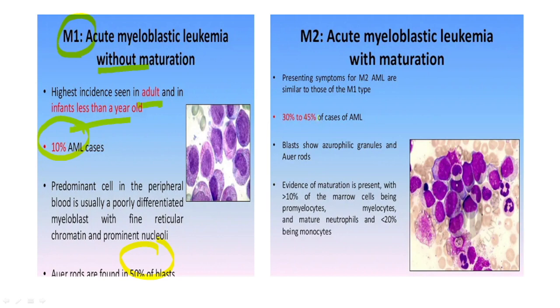30 to 45% of the AML are M2 type, with maturation. They have azurophilic granules in their cytoplasm as well as Auer rods. Auer rods are highlighted better here, and are present more so in this condition. That is AML with maturation.